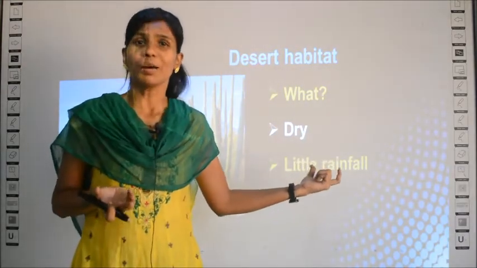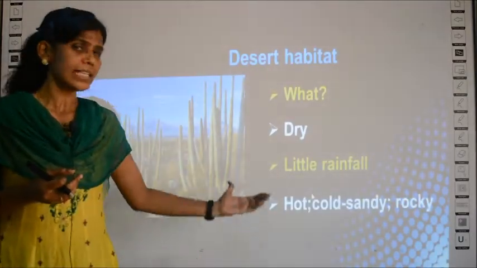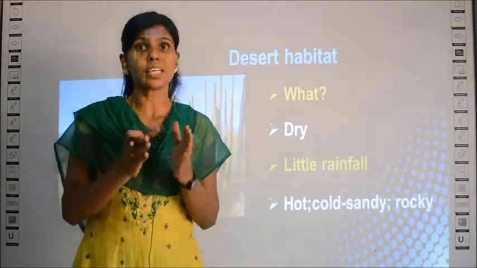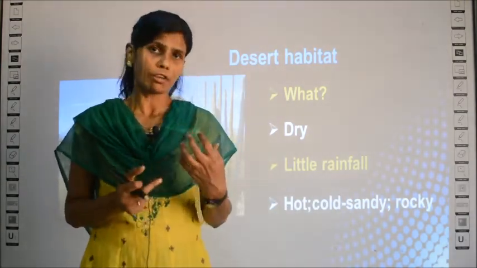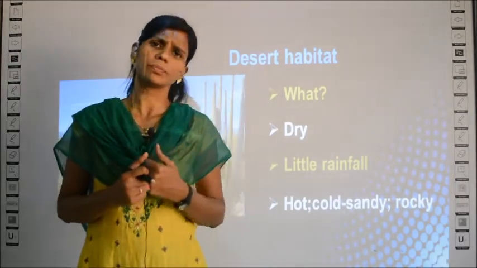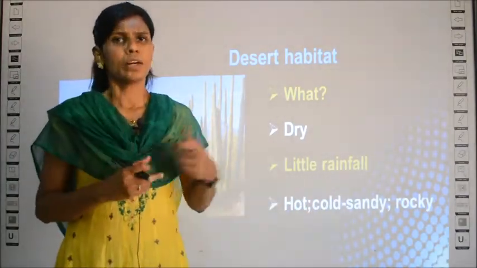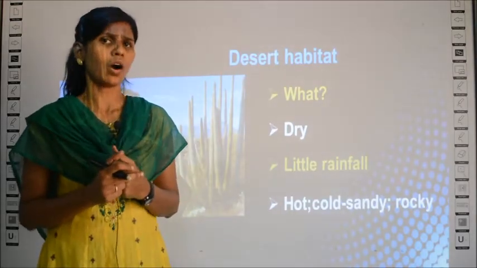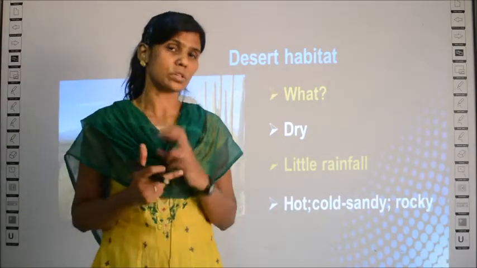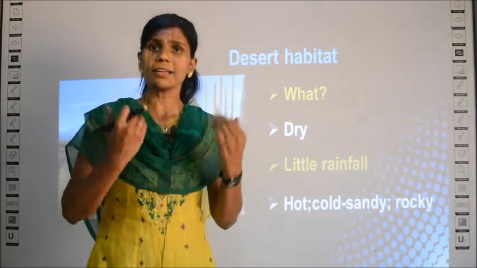So, first of all, it is a very dry place. Why is it dry? Because rainfall is very little in the desert regions, and deserts have both very hot and cold climate, that is, extremes of temperature. Say for example, in the day it is too hot when compared to other areas of the land, and it is too cold in the nights. Why is it too hot? What is special about deserts alone being so hot? There are two reasons. The first reason is deserts receive direct sunlight.